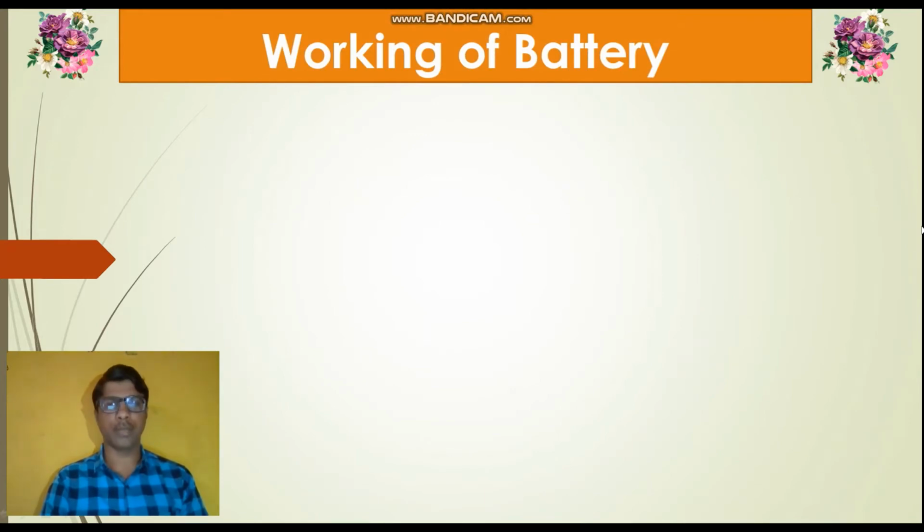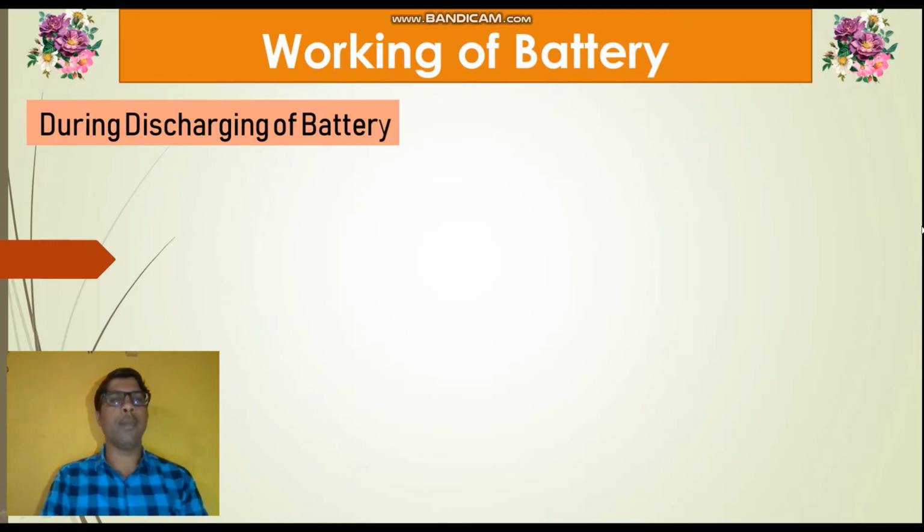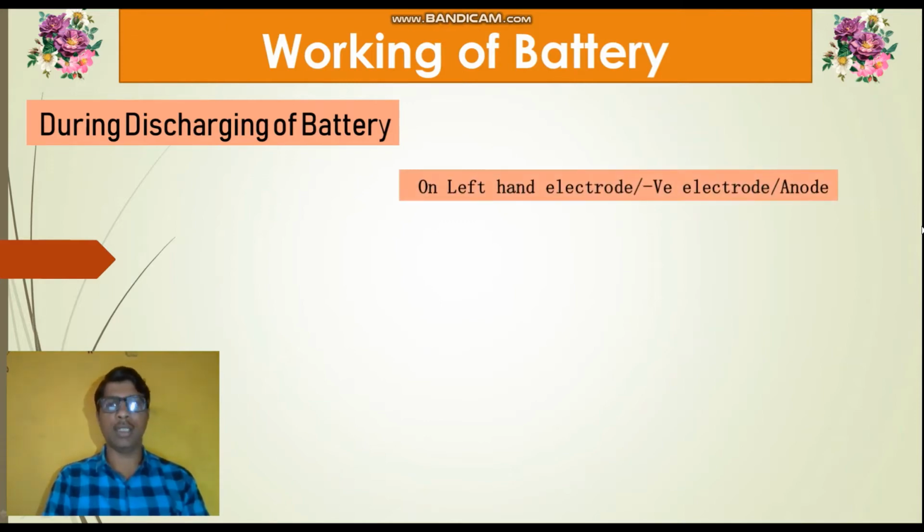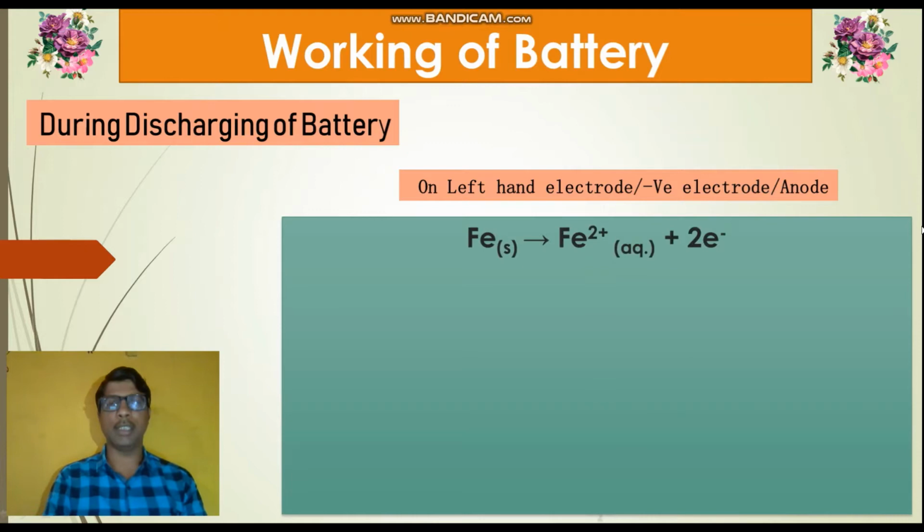Working of battery. As you know, in a battery, charging and discharging processes take place. So let's see the working of this alkaline storage battery during the discharging process. We know that on the left hand electrode, or negative electrode, or anode, the oxidation reaction takes place, and in the alkaline storage battery, iron plates are used as the anode. So the first reaction is the oxidation of these iron plates.